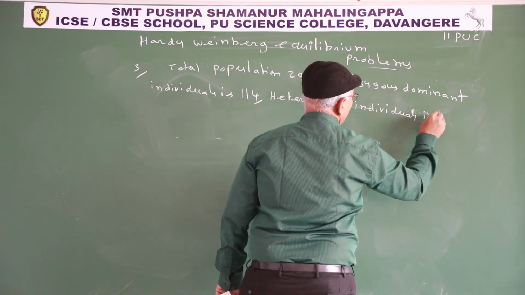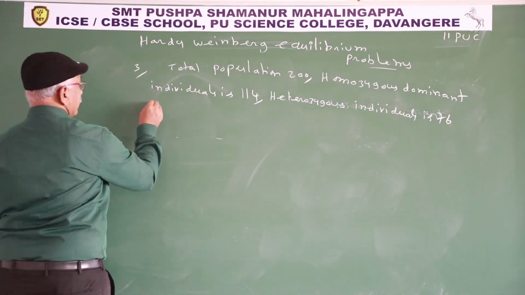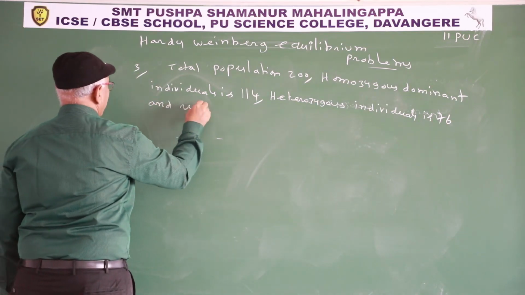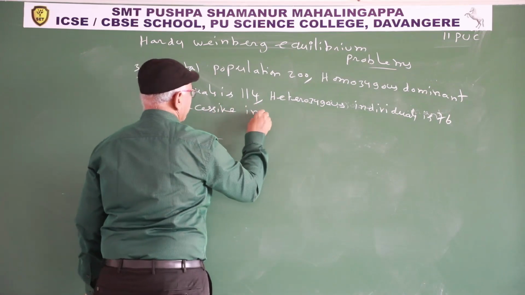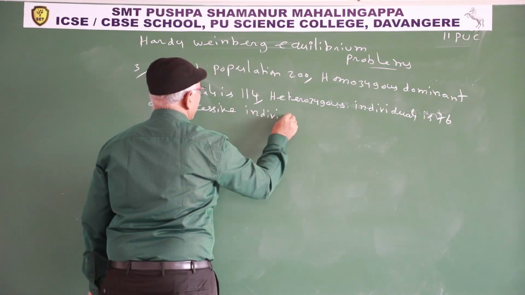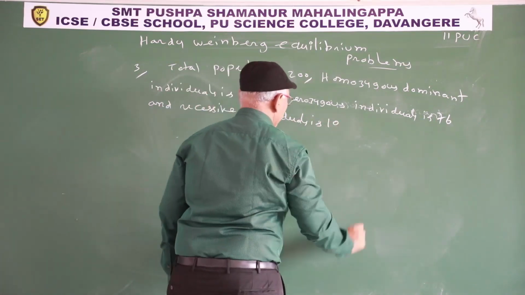Heterozygous individuals is 76. And recessive individuals is 10.